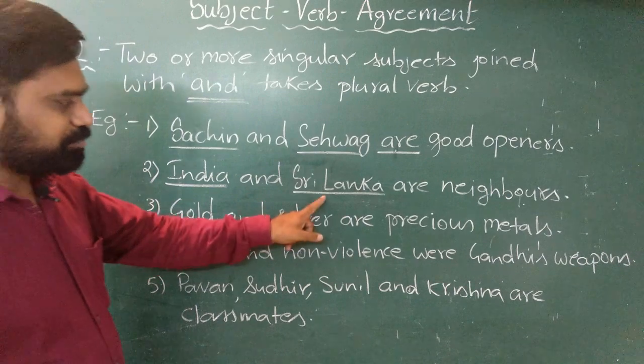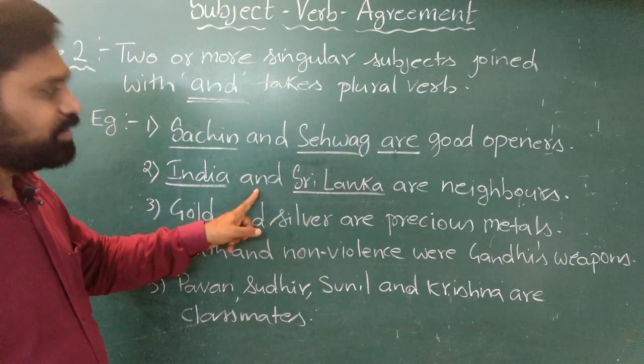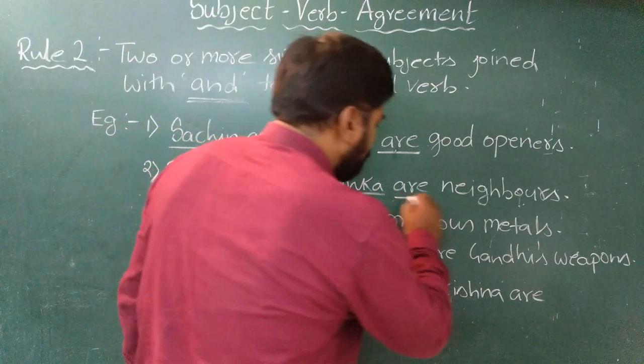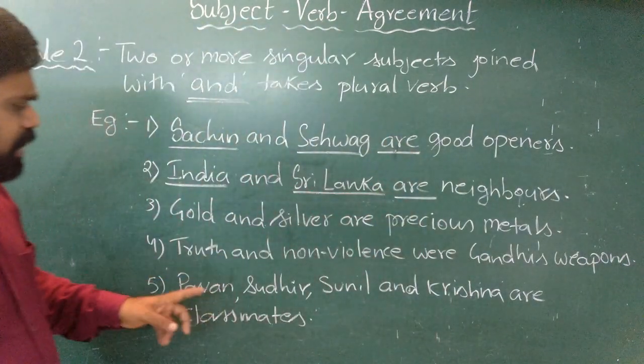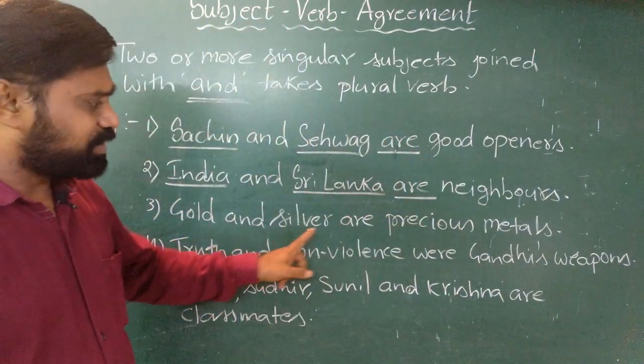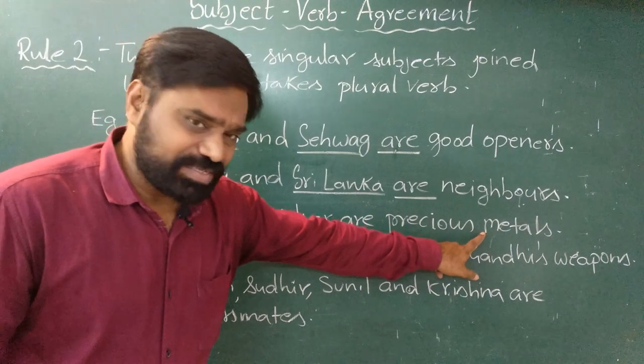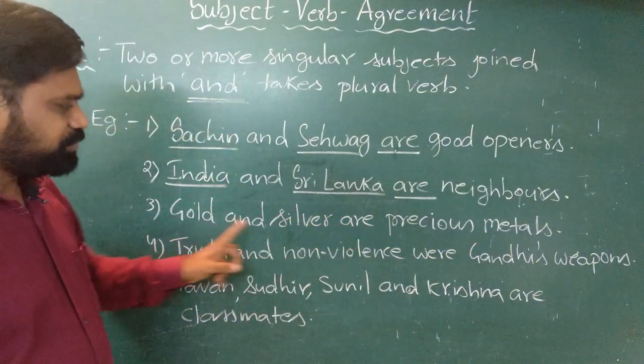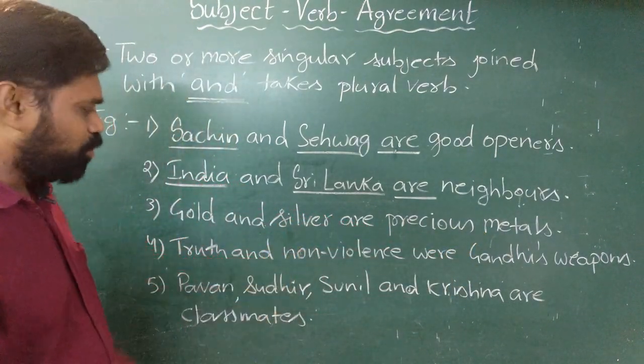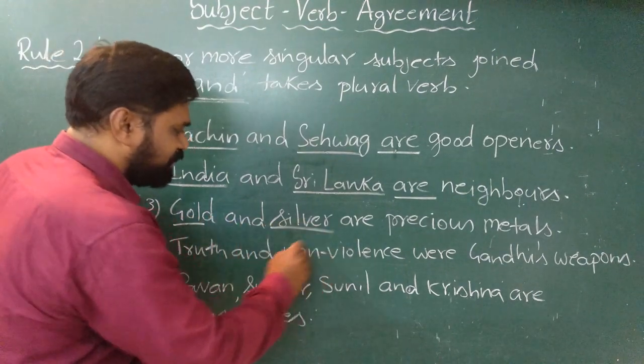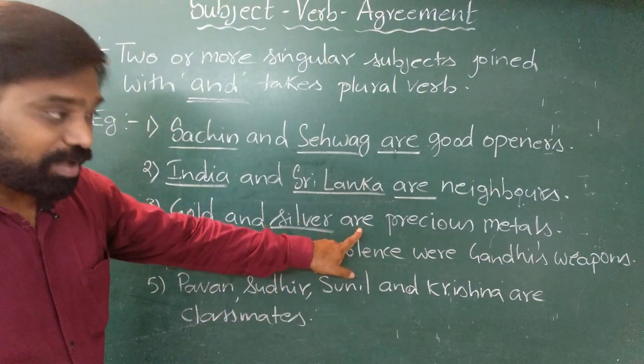If two singular subjects are joined by and, then it takes a plural verb. Similarly, gold and silver are precious metals. Here, gold is a subject and silver is a subject. Both are joined by and, hence they take the verb are.